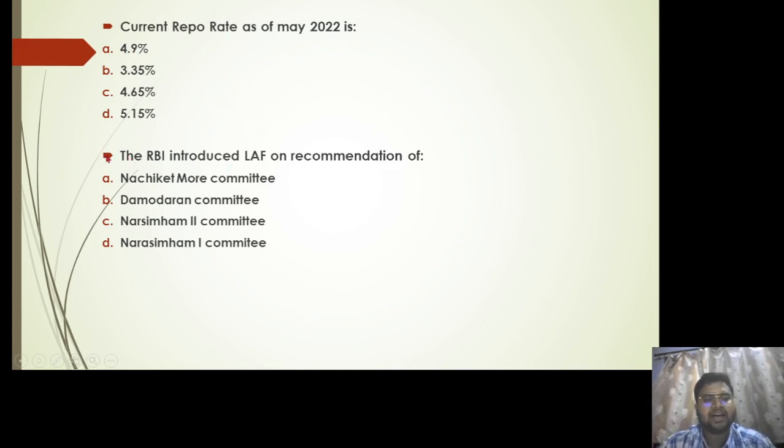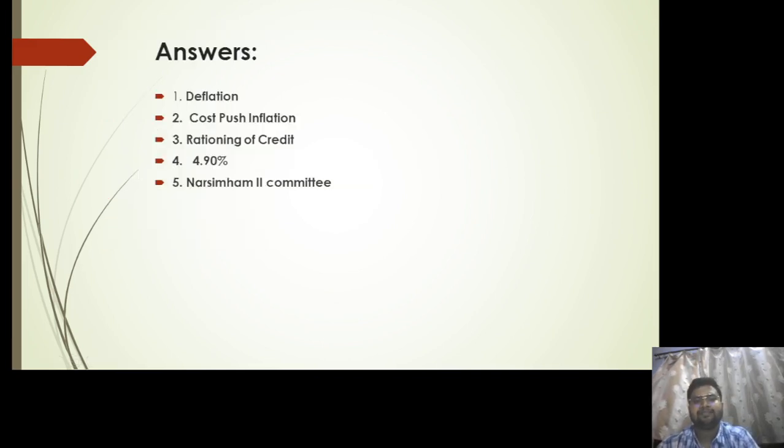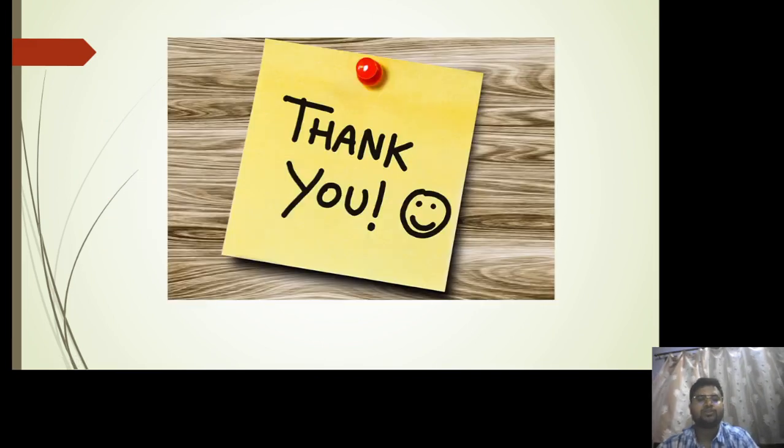Plus there is, the RBI introduced LAF facility on the recommendation of which committee? We all have seen that the RBI introduced LAF facility on the basis of the recommendation of the Narsimham II committee. So that brings us to the end of the slide.